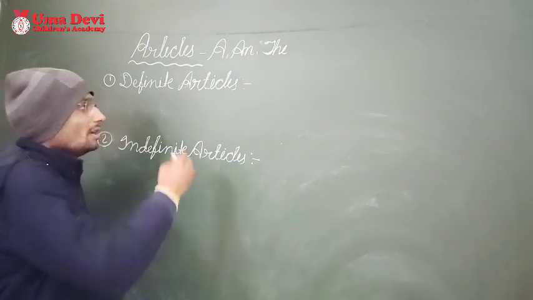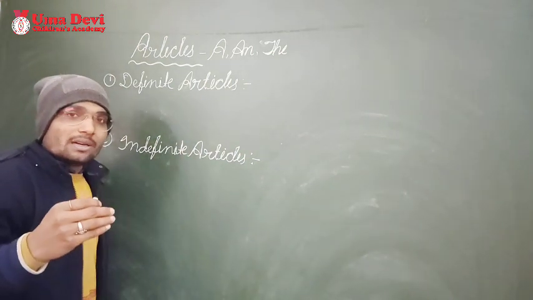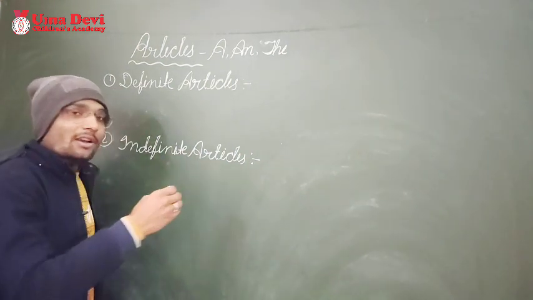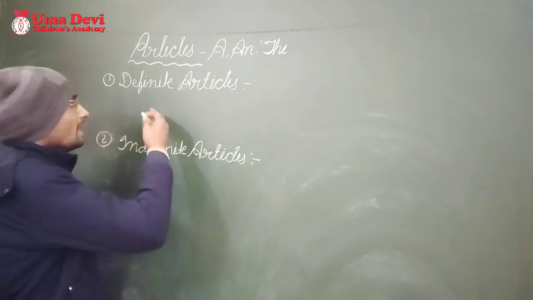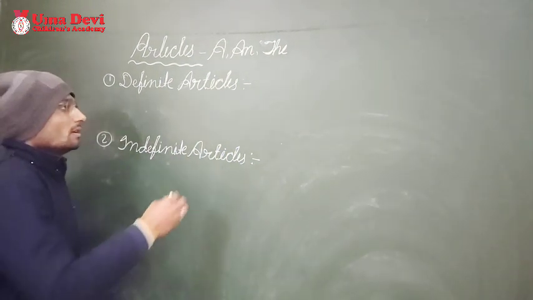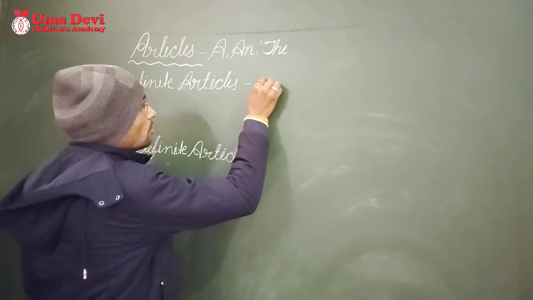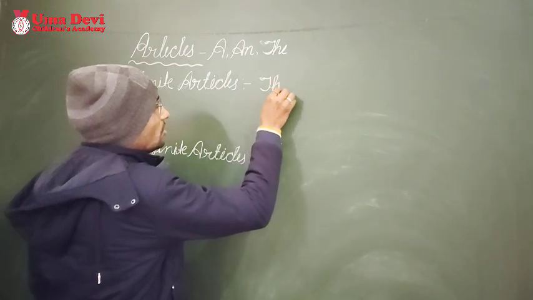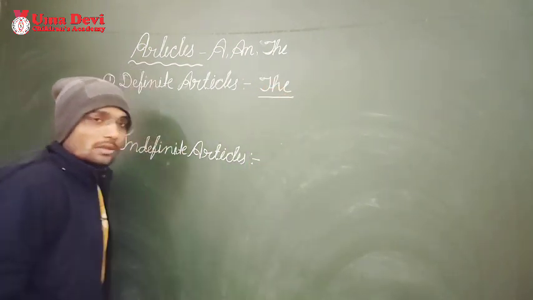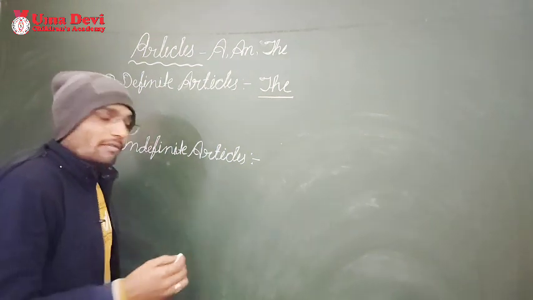The article which is used to make a noun certain or definite is known as definite articles.